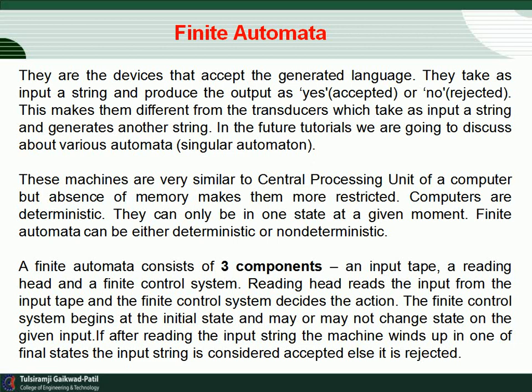A finite automaton consists of three components: an input tape, a reading head and a finite control system. The reading head reads the input from the input tape and the finite control system decides the action. The finite control system begins at the initial state and may or may not change state on the given input. If after reading the input string the machine winds up in one of the final states, the input string is considered accepted, else it is rejected.